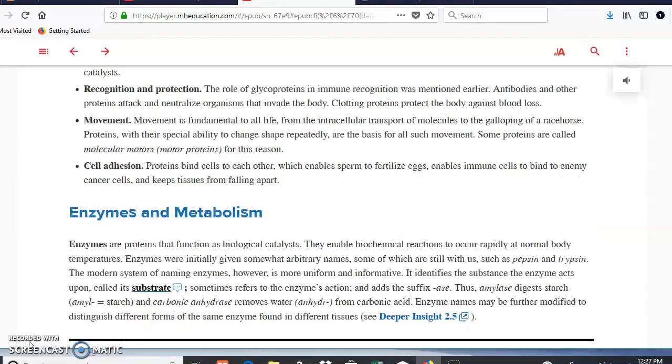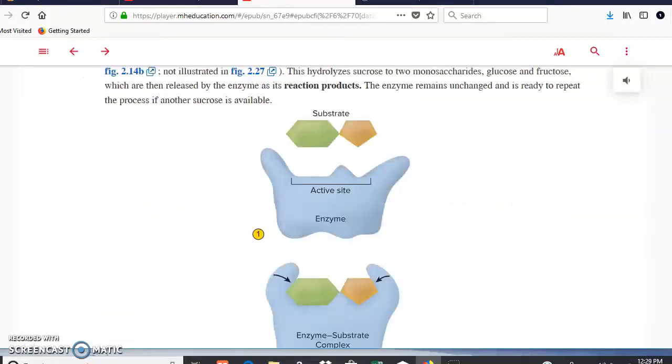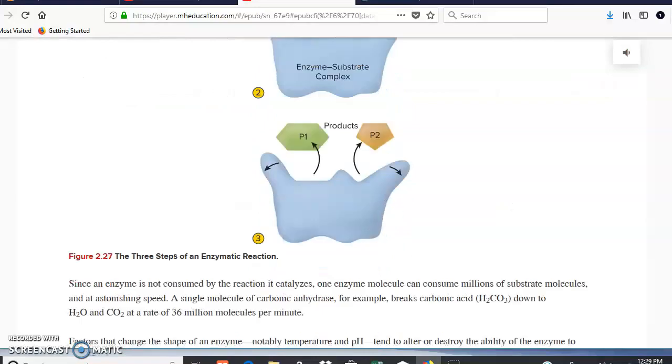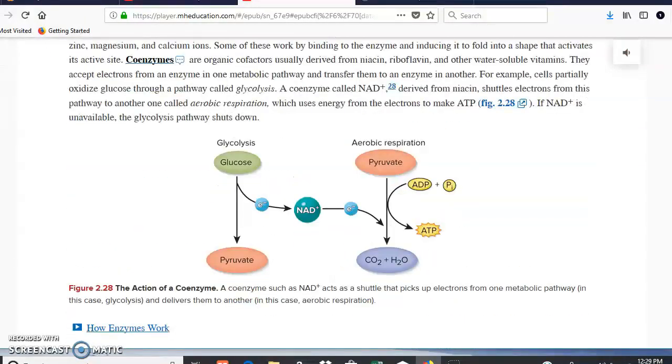In the case of enzymes, enzymes obviously are proteins. Enzymes have an active site where the substrates are going to go inside in order to get together or in order to be split apart. Enzymes need cofactors or coenzymes. Cofactors are inorganic, such as, for example, iron, and coenzymes are organic, such as, for example, vitamins. Cofactors and coenzymes are necessary in order for the enzyme to work. So as we scroll down, you see in there the enzyme with the active site and the substrate going in there. And also you have in there cofactors and coenzymes that we already mentioned in this part.